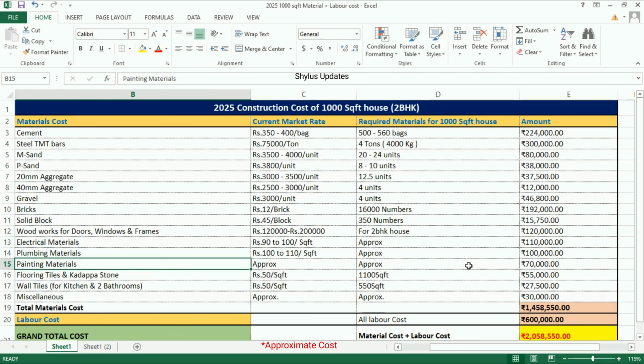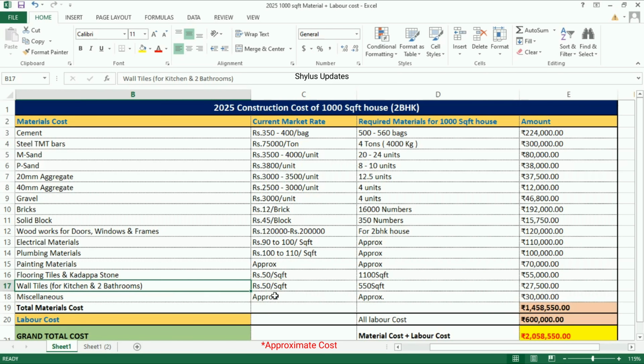Painting materials. Rupees 70,000. Flooring tiles and Kadapa stone. Rupees 50 per square feet. For 1000 square feet house, you have to take as 1100 square feet for tiles requirement. The total amount is rupees 55,000.